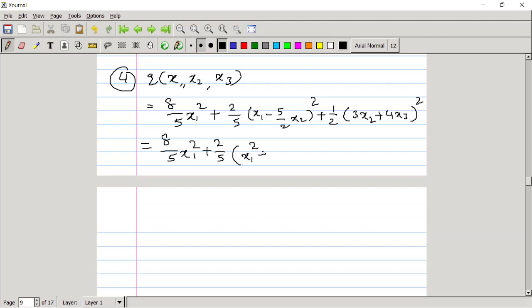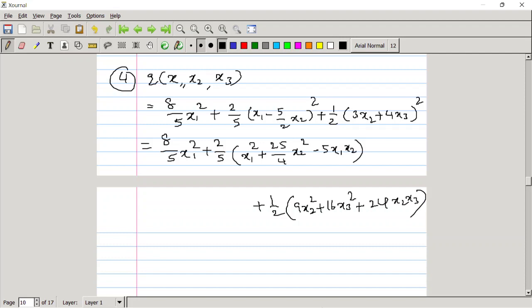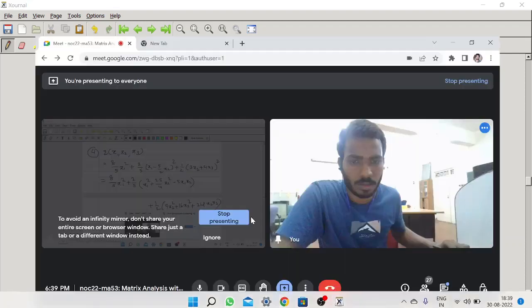This is x1 square plus 25 by 4 x2 square minus 5 x1 x2, plus half times 9 x2 square plus 16 x3 square plus 2 into 3 into 4, that is 24, x2 x3.